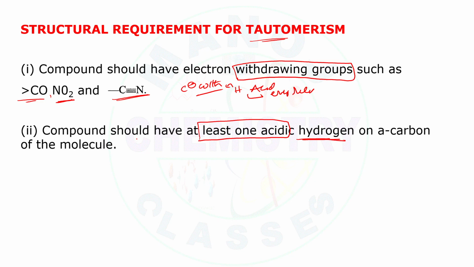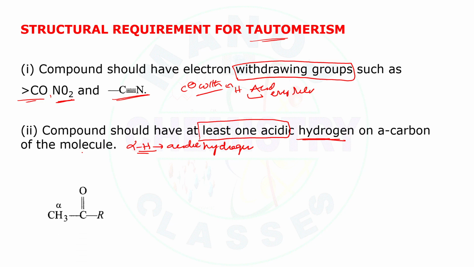The next requirement is that the compound should have at least one acidic hydrogen, which may be an alpha hydrogen. The alpha carbon should contain at least one hydrogen. Acidic hydrogen means the hydrogen on the alpha carbon which is attached to an electron withdrawing group.